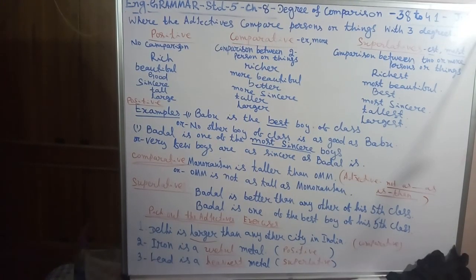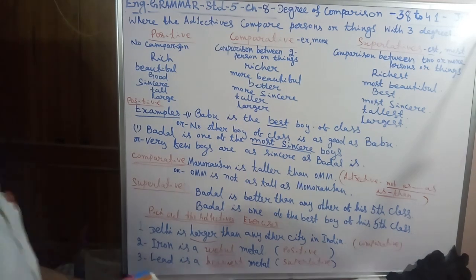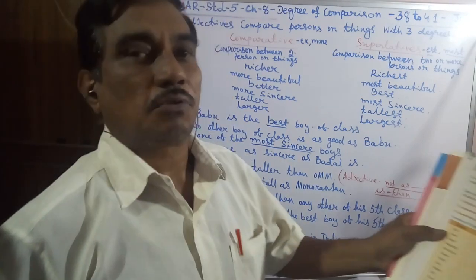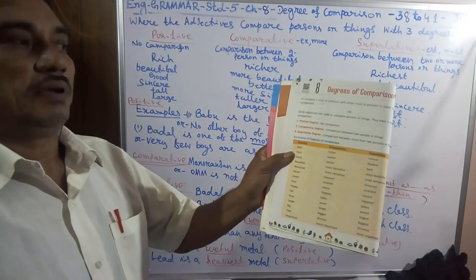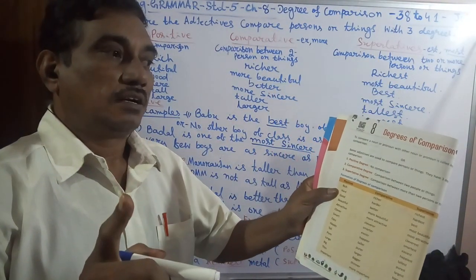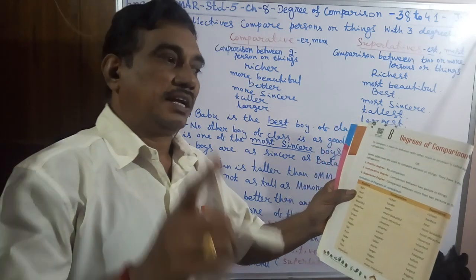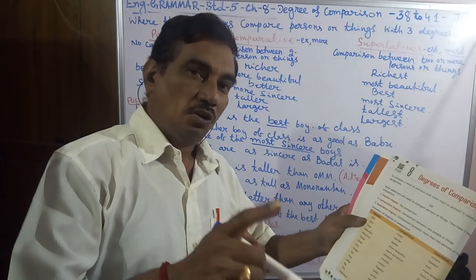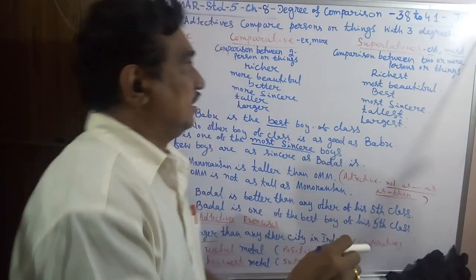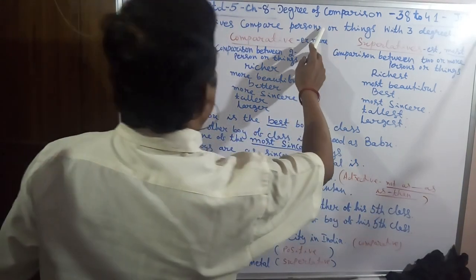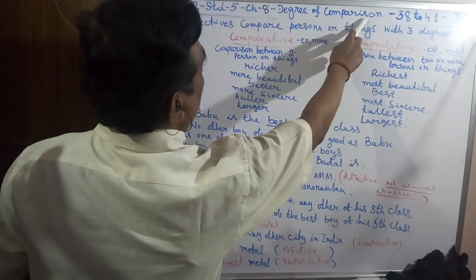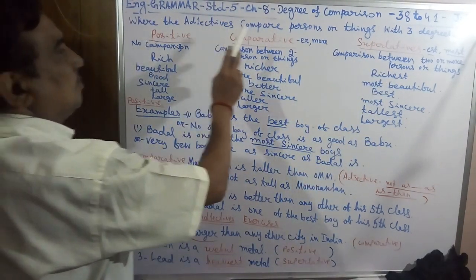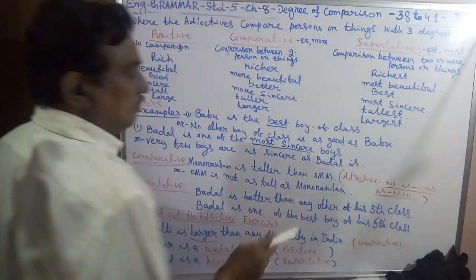Now we will start the English Grammar Standard 5 Chapter 8. Chapter 8 is the degree of comparison. When we compare, an adjective used as the comparison of a person or a thing is called degree of comparison. And there are 3 degrees: positive, comparative, and superlative.